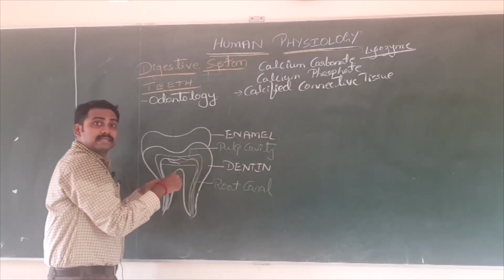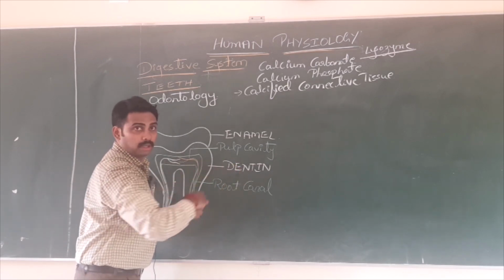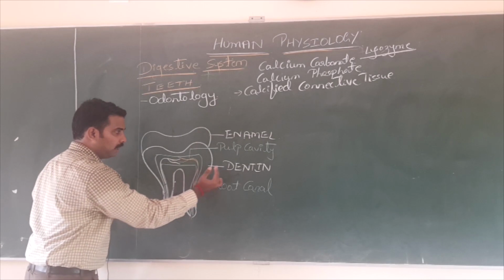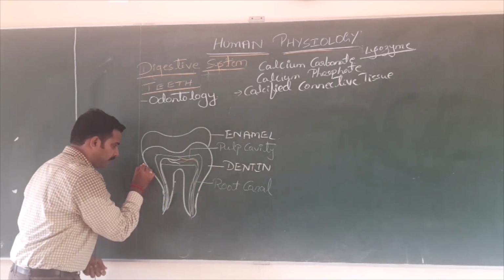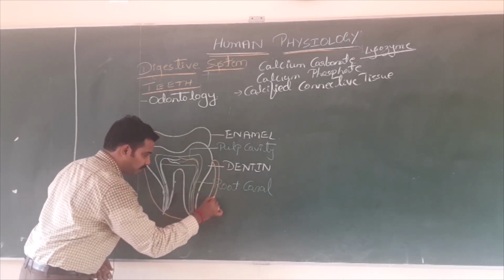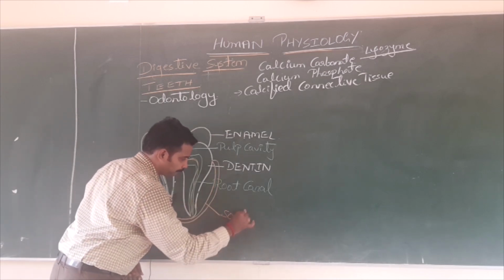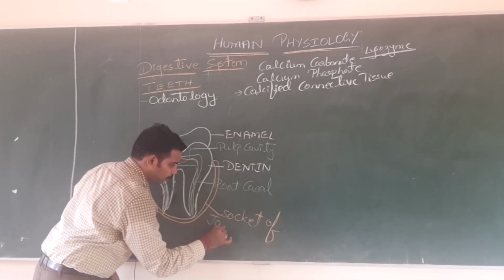That is the reason why it is the second hardest part of the body, harder than your bone. Is that clear? That is all about enamel and dentine, our entire teeth. The major part of the teeth is present in a socket of the jawbone. Present in the socket of what?